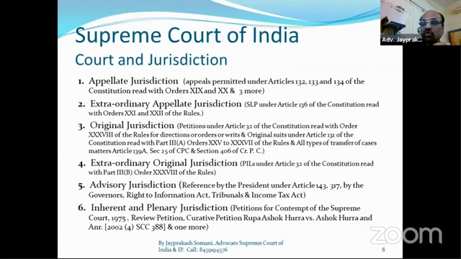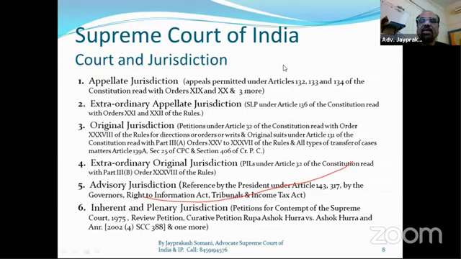That Order means Order of the Supreme Court Rules 2013, and 3 more are given there. So when the High Court is giving the certificate for appeal, under that certificate of appeal, in civil matters 132 or in criminal matters 133, 134, like that.